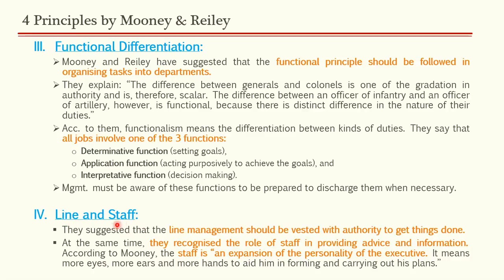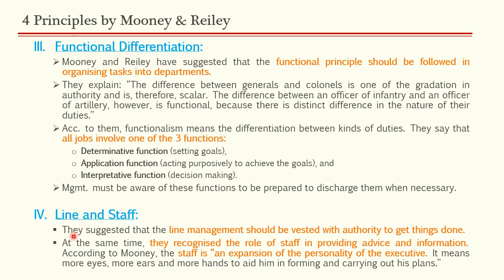And what are the staff authorities? They help the line authority in executing their tasks. For example, if we take military examples, the people who are concerned with kitchen, the people who are concerned with supply and transport, or medical services or veterinary services, these are nothing but staff authorities. They are not directly involved in the war activities or the field activities. They just simply help the line authorities in executing their tasks more effectively. So this is the concept of line and staff.